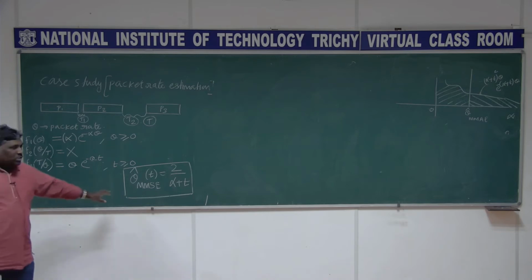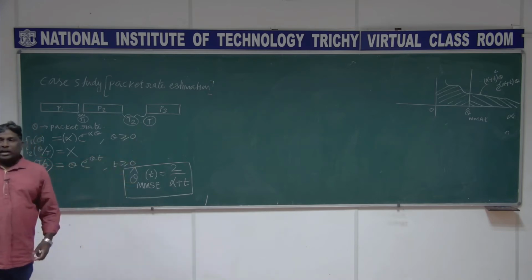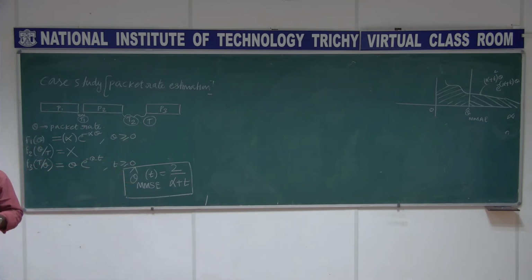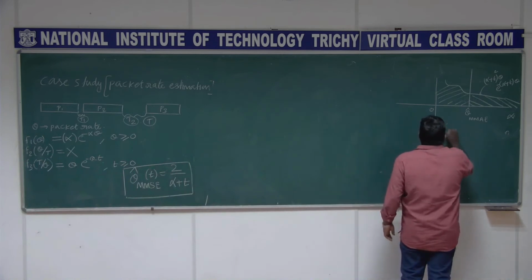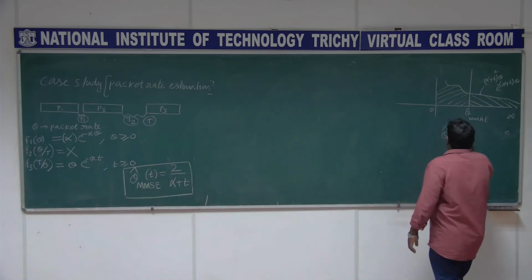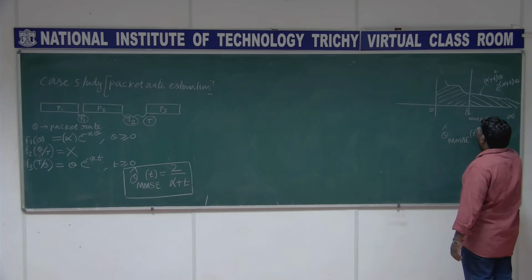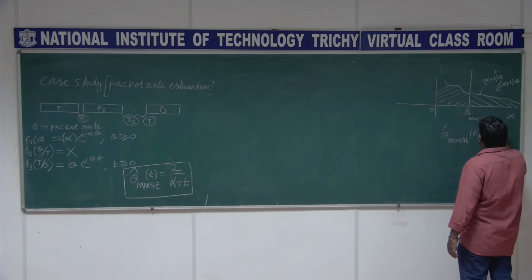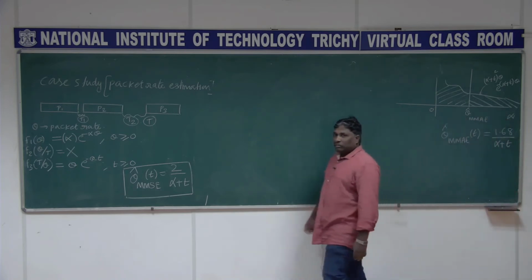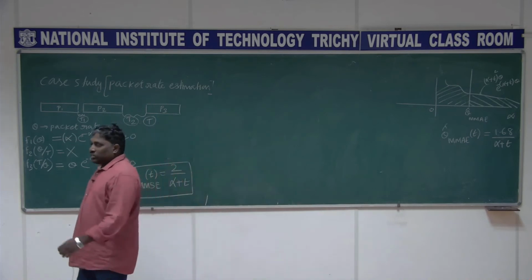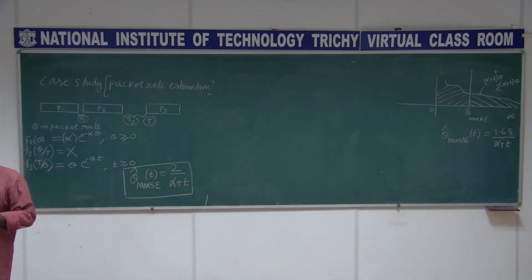This is one solution, and if you carefully do this task, it will end up with a similar expression here. Theta cap of AE of t is going to be some constant. That constant happens to be 1.68, that is 1.68 by (alpha plus t). For AE, it is 1.68.